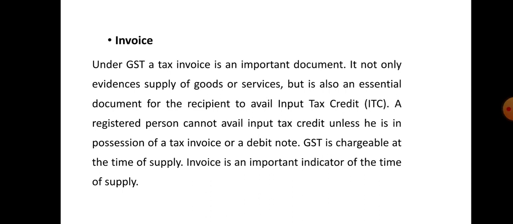Actually, there is no format prescribed for an invoice, but however, invoice rules make it mandatory for an invoice to have the following fields. These fields have to be mentioned in the invoice bill.